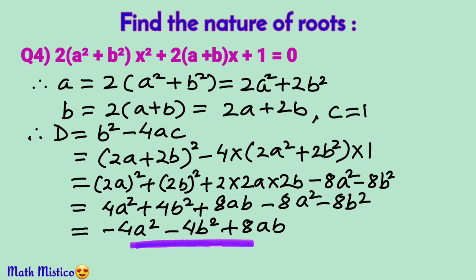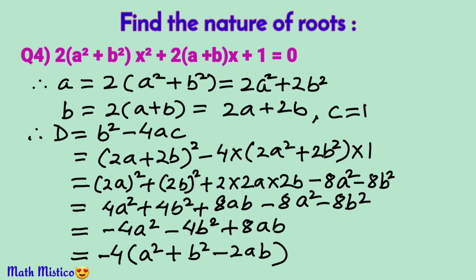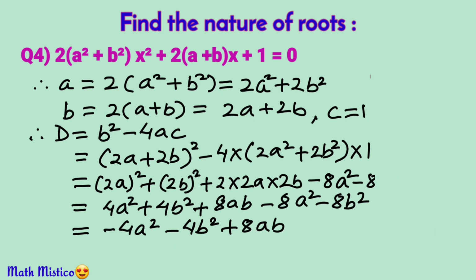Now if you look at this form, we cannot decide from here whether it is positive or negative. So we will convert it into a form where we can easily decide. Can you see something which is multiplied in every term? Yes, it is 4. And as the first term is negative, let's take minus sign common. So taking minus 4 common, we are left with a square from the first term plus b square from the second and minus 2ab from the third.